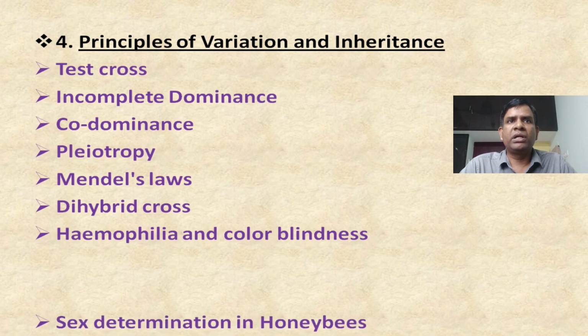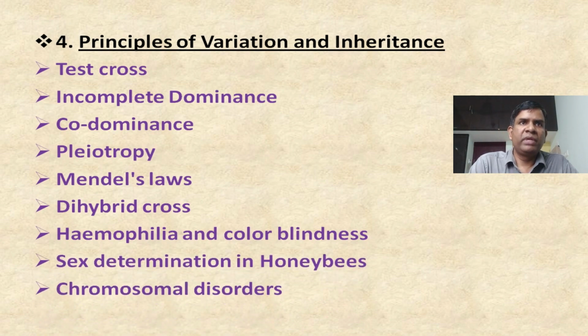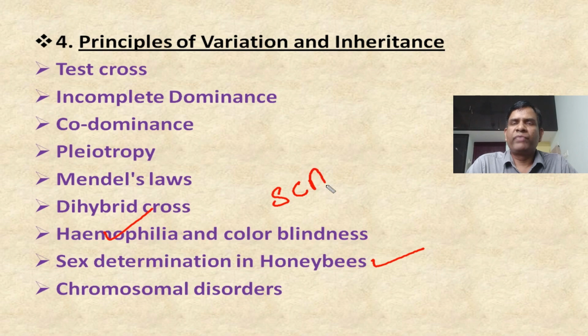Last year in 2020 they asked a question from hemophilia. Hemophilia is very important, and they asked one more question from sex determination in honeybees, haplodiploidy sex determination. So these two topics they have asked. Apart from this, sickle cell anemia, and you can focus more on thalassemia also. Especially in this chapter, these disorders are more important. If you take chromosomal disorders, Down syndrome, Klinefelter syndrome and Turner syndrome are more important.